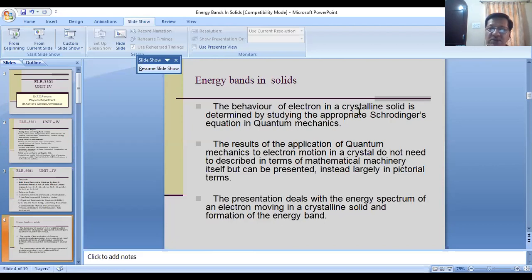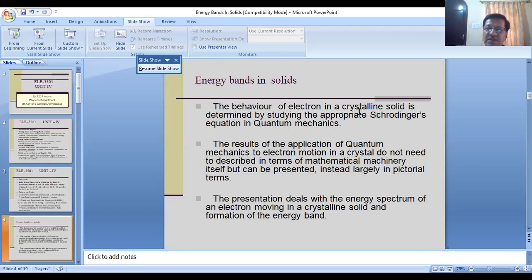When you use quantum mechanics here, you have to write down the Schrodinger equation, and once you solve it, you will get the eigenfunctions as well as the energy eigenvalues. These energy eigenvalues are the possible values of energy possessed by the electron in a solid.